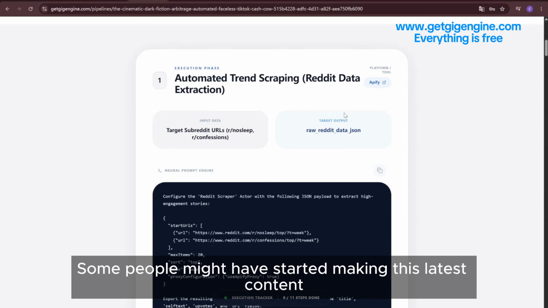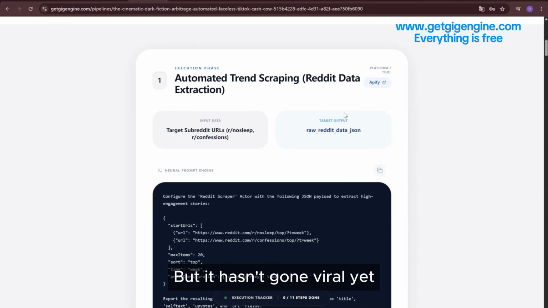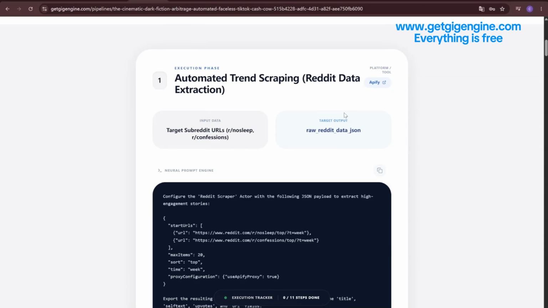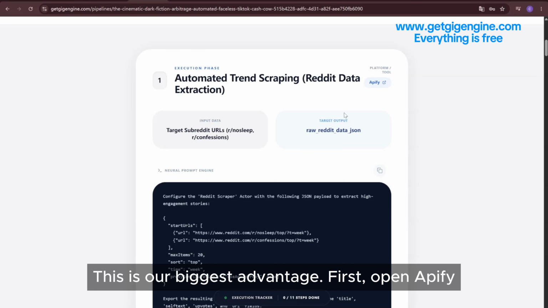Some people might have started making this latest content, but it hasn't gone viral yet. Second, when they make it, they might not have a very automated or standardized process. So their production time might be very long, while we might only need 1 or 2 hours to get the finished product and publish it directly. This is our biggest advantage.